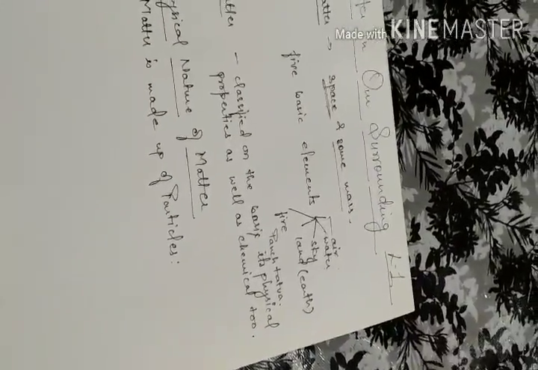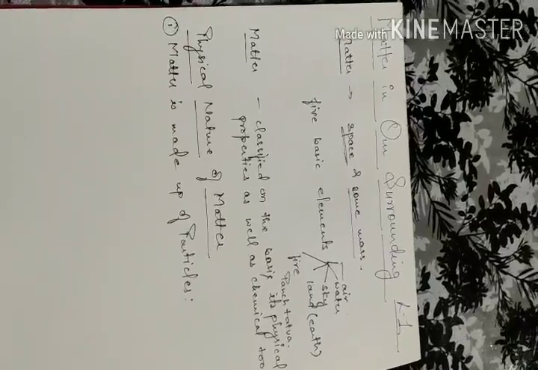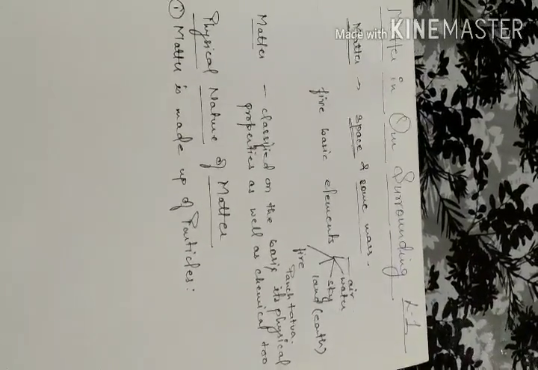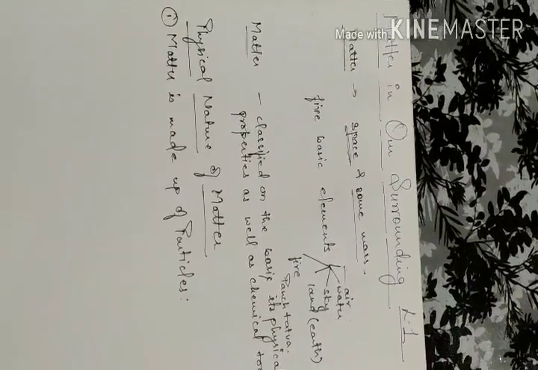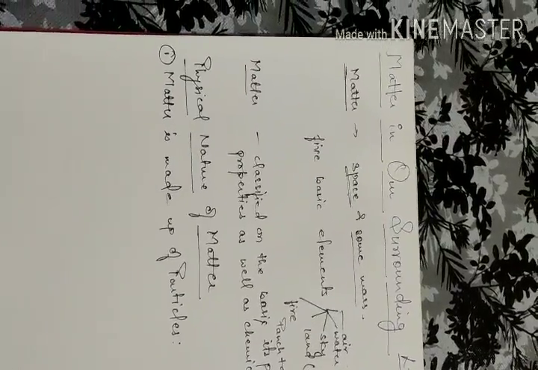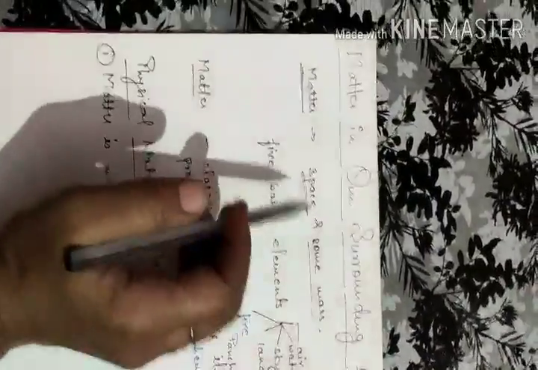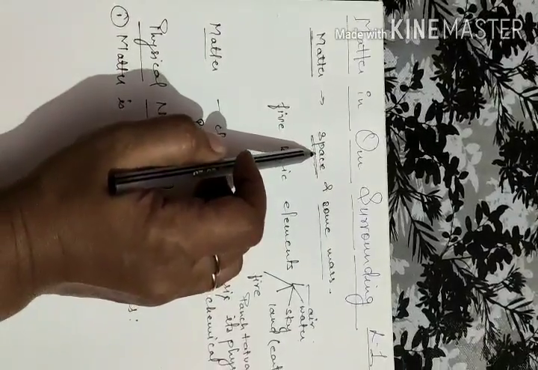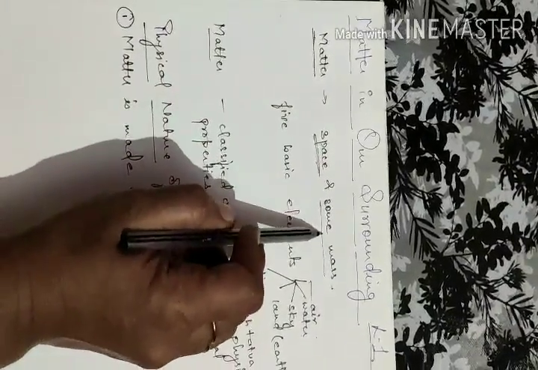Hello students, this is your chemistry class and now the first chapter for you all is matter in our surroundings. As we all know, matter means a substance that occupies space and has some mass.